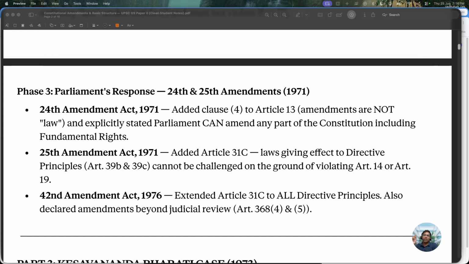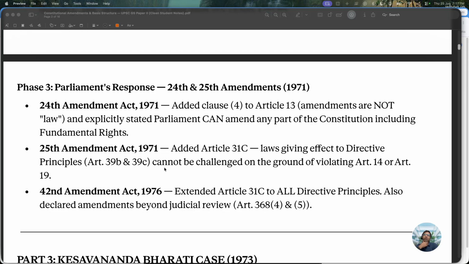And they also brought in the 25th Amendment Act, 1971, and added an article called 31C. So laws giving effect to directive principles, Article 39B and 39C, cannot be challenged on the ground of violating Article 14 or Article 19. If you remember, the directive principles of state policy 39B and 39C are related to equal distribution of wealth.